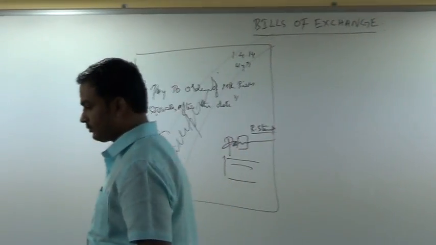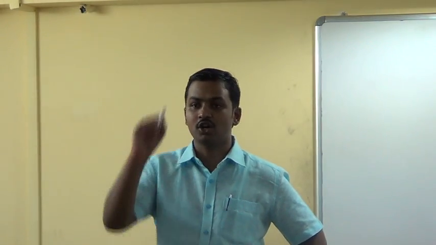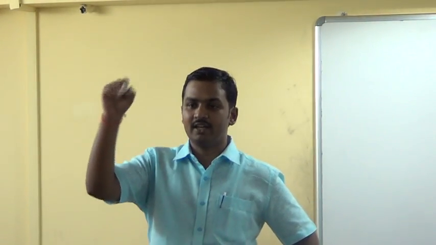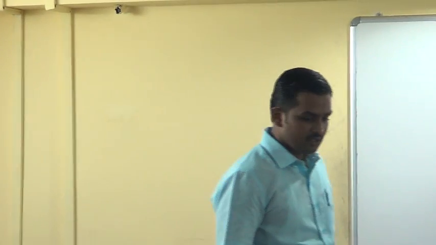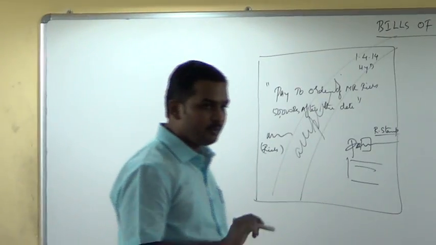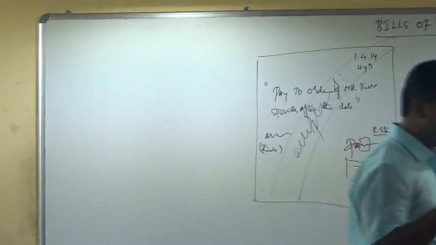Mr. Poor will be called as the drawee of the bill, not we. For the sake of making you understand, I am saying like that. It's drawee of the bill. D-R-A-W-E-E. W is silent. Will you pronounce it? Drawee of the bill. D-R-A-W-E-E.